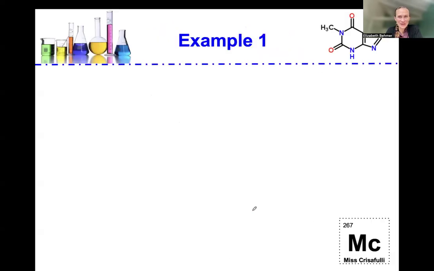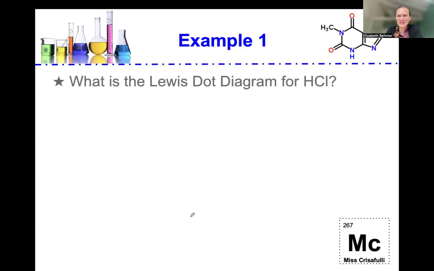All right, so let's go through an example of this. What is the Lewis dot diagram for HCl? This is hydrochloric acid. What are the total valence electrons first? Hydrogen, 1 times 1, just has one valence electron. Chlorine, 1 times 7. So this 1 is referring to how many hydrogens are in the molecule.